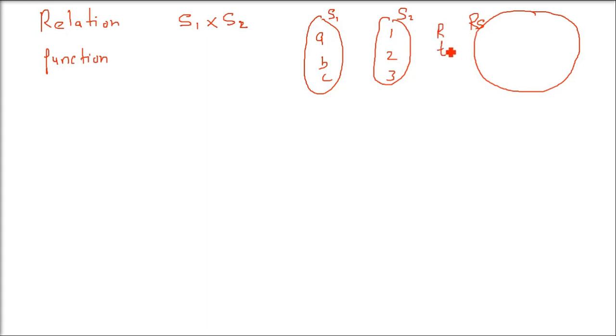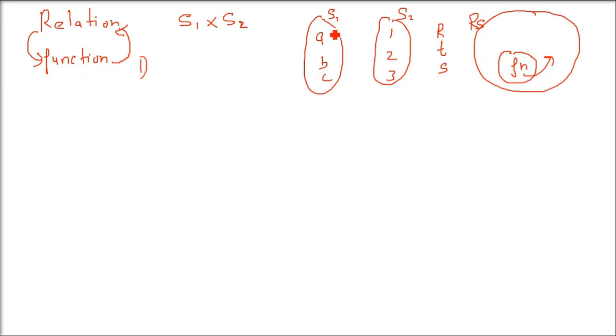So relation can be reflexive, transitive, equivalence, symmetric, antisymmetric. There are so many types. So relation is a bigger set. There are certain relations which are functions also. So please remember, all the functions will be relations, but all the relations will not be functions, because relation is a bigger set, function is a smaller set. Only a few relations will be functions.